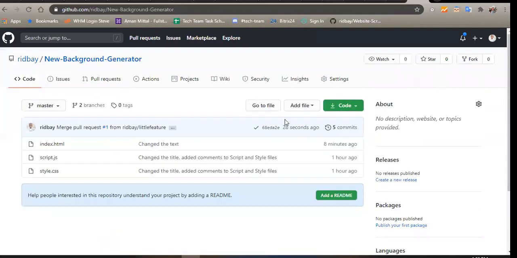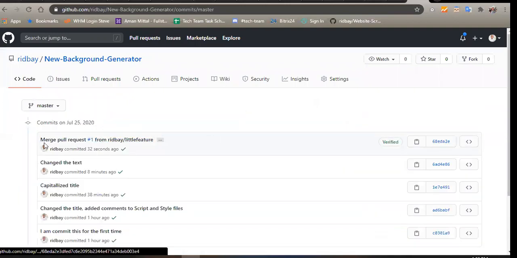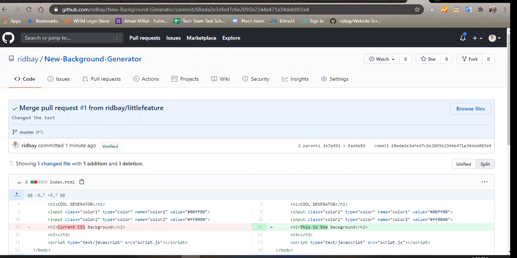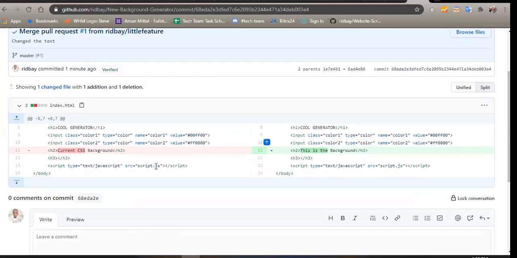let's see what we have. Let's click on commit now. You see that we have merge pull request from Ridwan's feature, and it has been verified because Barakat has gone through it. He has tested it and said, okay, fine, this thing is going to work. And this was committed 32 seconds ago. Anybody can click on this, either Barakat or Ridwan, and see the changes. You can see that we have cool CSS background and it has been merged to this.